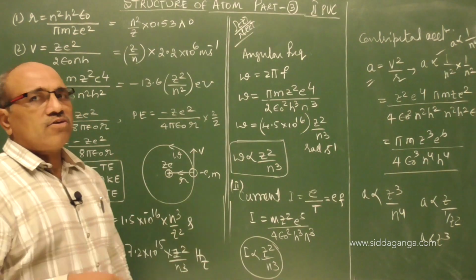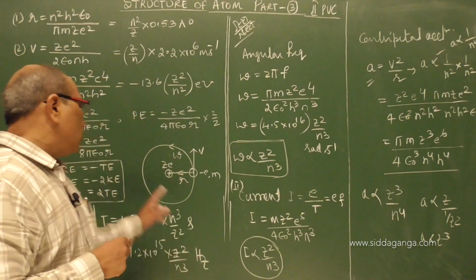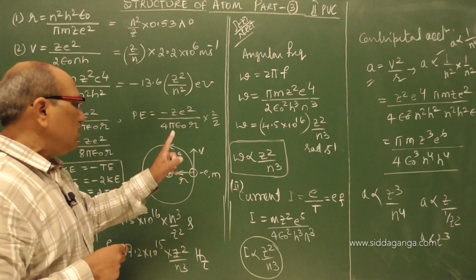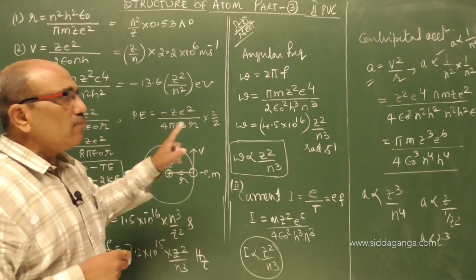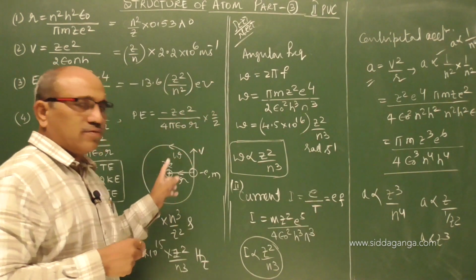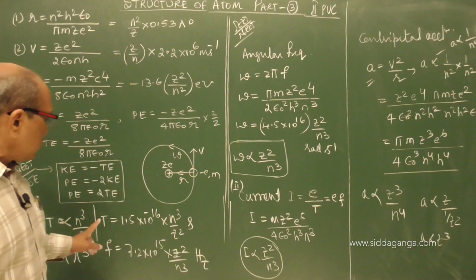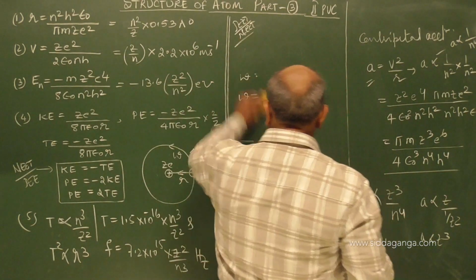In case of an electron moving around the nucleus in various selected orbits called permanent orbits, we have to know about the frequency, period, angular velocity, current, magnetic field, magnetic moment or Bohr magneton, and centripetal acceleration. The dependency equations I have given you here. N and Z dependency comes more.